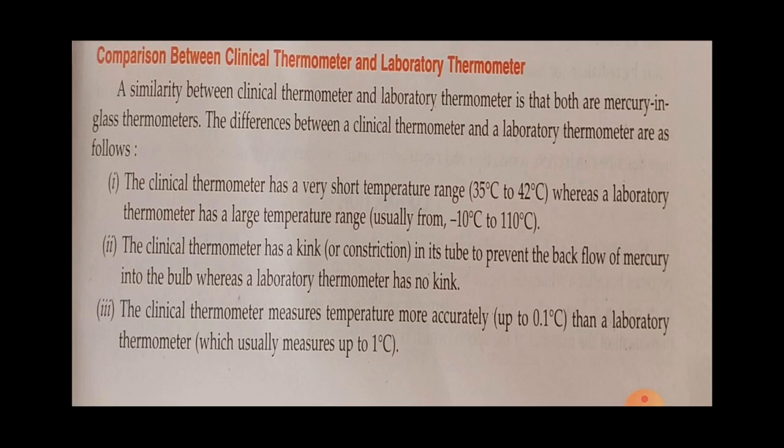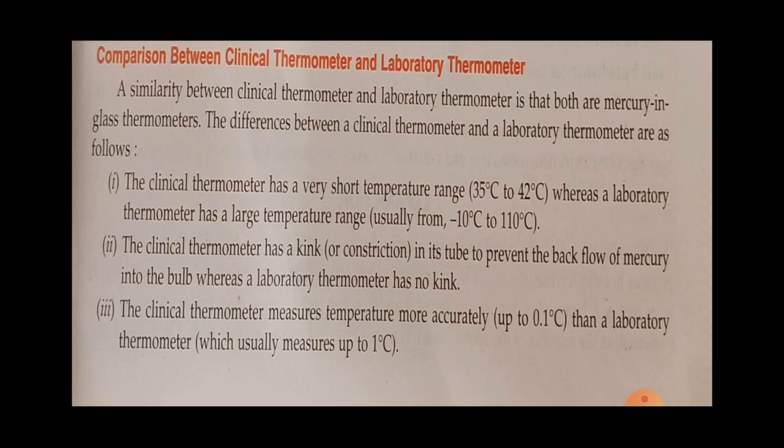And the clinical thermometer measures temperature more accurately, up to 0.1 degree Celsius, than a laboratory thermometer, which usually measures up to 1 degree Celsius.